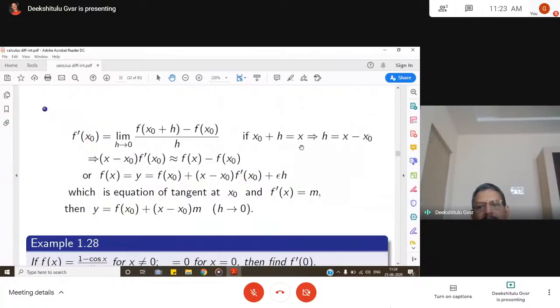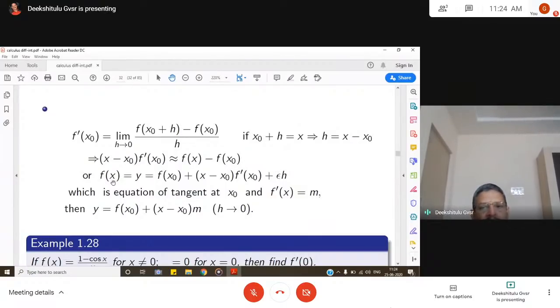Or, if x naught plus h is equal to x, then h becomes x minus x naught. So if h goes to 0, and if h is not tending to 0, that means it is approximately equal. If the limit as h goes to 0 becomes 0, then exactly f dash x is the same as the right hand side. If not, then they are approximately equal. Then you can write h as x minus x naught. So x minus x naught into f dash x naught is approximately equal to f of x minus f of x naught plus epsilon h.